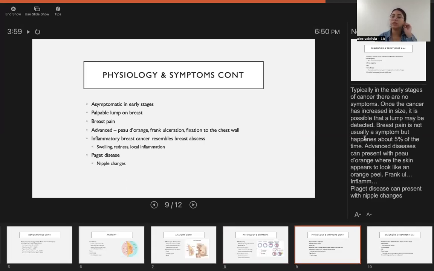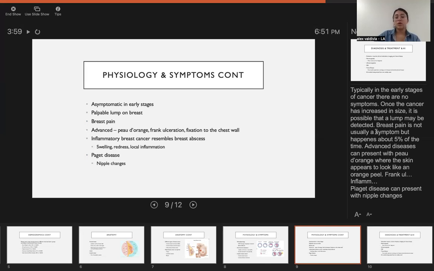Typically in the early stages of cancer, there are no symptoms. Once the cancer has increased in size, it is possible that you can feel a lump on your breast. Breast pain is not usually a symptom, but it does happen about 5% of the time. Advanced disease can present with peau d'orange, which basically means your breast appears like the skin of an orange. Frank ulcerations and fixation to the chest wall can also occur.